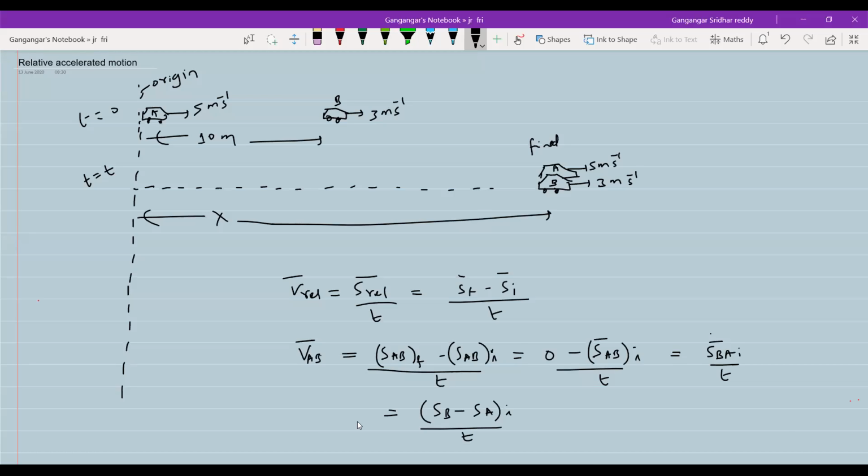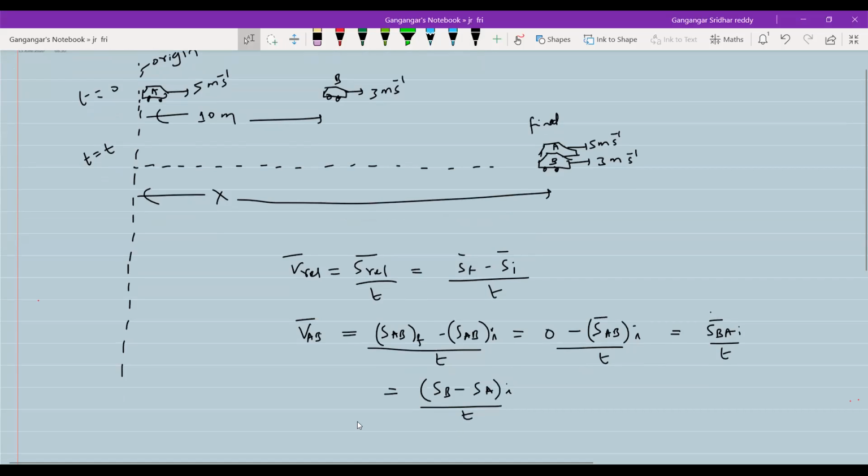Okay, what is our question now? We have to calculate the time. Let me expand this: VA bar minus VB bar equals SB initial minus SA initial by time. Let's substitute all the values. VA is plus 5, towards the right; anything directed towards the right should be positive.